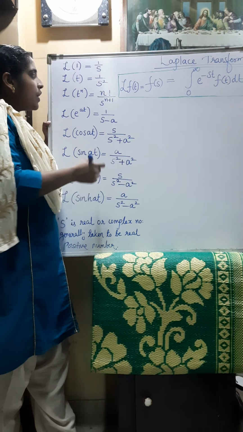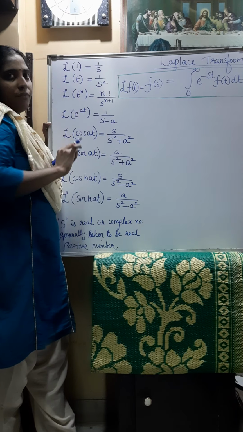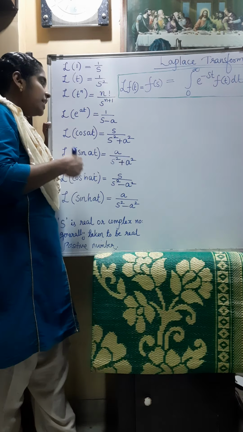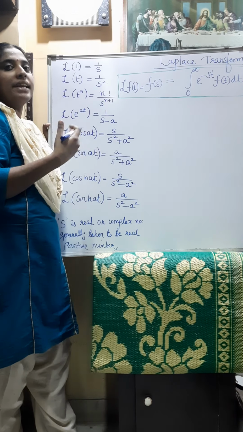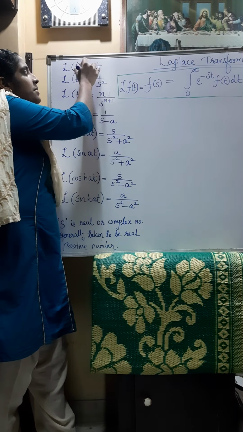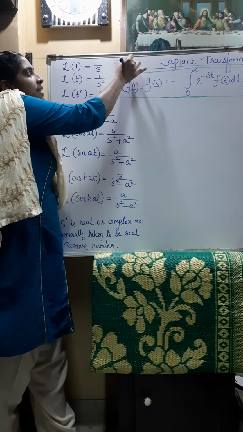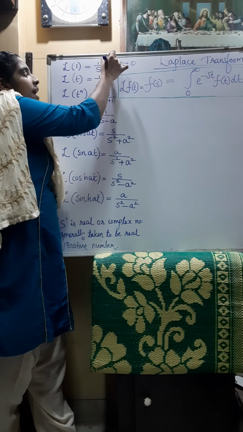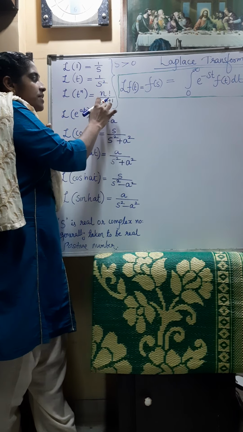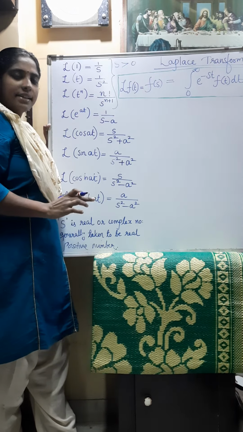So in all these formulas, what will be the value of s? Is there any condition? Generally we take this s parameter as a positive number. So for the Laplace transform to be positive, s will be greater than 0. Here also s will be greater than 0. For the Laplace transform of t raised to n also, s will be greater than 0.